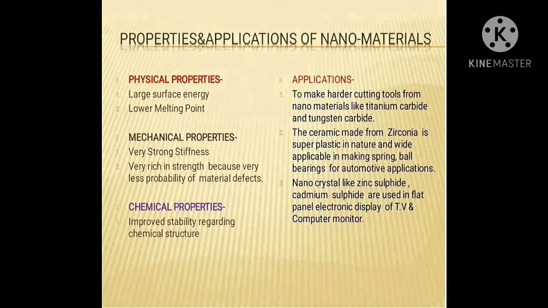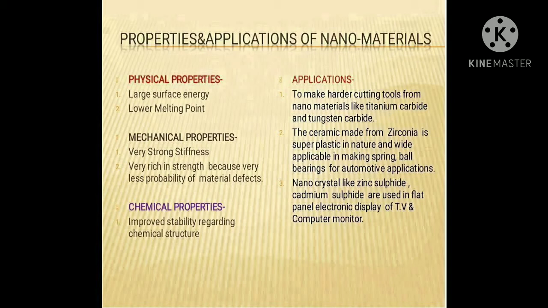Now, one of the basic chemical properties shown by nanomaterials is that it remains stable regarding the chemical structure of that material. That means any structure formed by the nanomaterial particles remains stable in any situation.